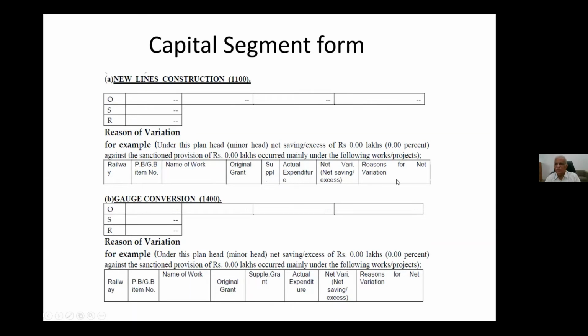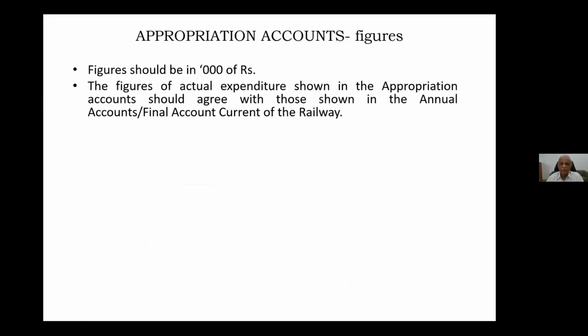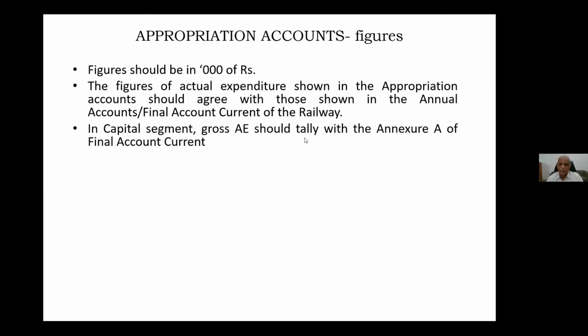expenditure, net variation, reason. So that's how every plan head we have to, that is minor head wise, we have to give explanation. Then reason we have to give, then gauge conversion, then traffic facility, like that we have to give. Then always the figures of the appropriation accounts will be in thousands of rupees. Then the actual expenditure shown in the appropriation account should agree with the annual accounts, final account current of the railway. Then capital segment, gross actual expenditure should tally with the annexure A of the final account current, because there the details will be there.